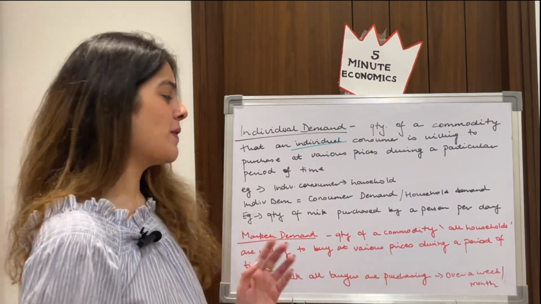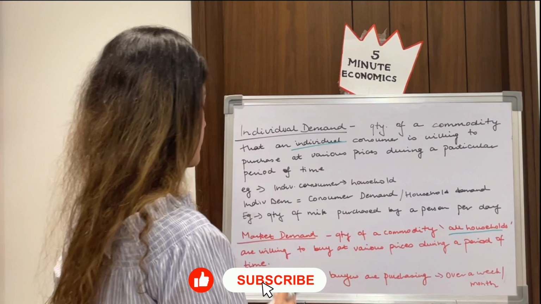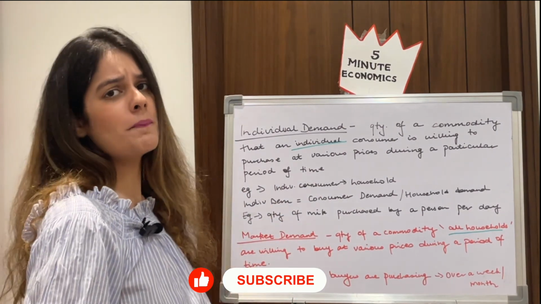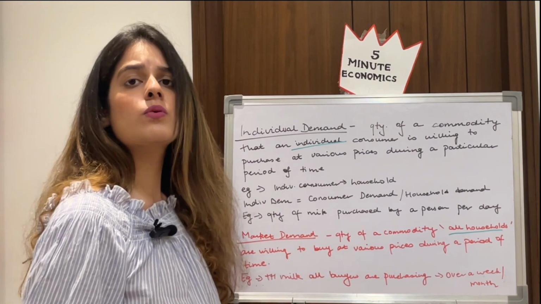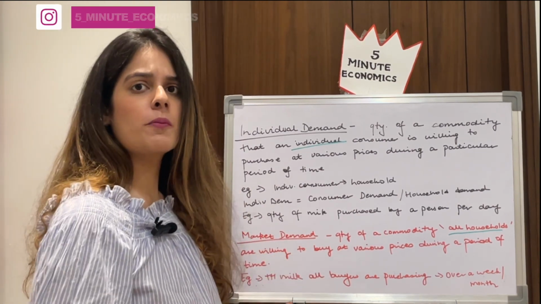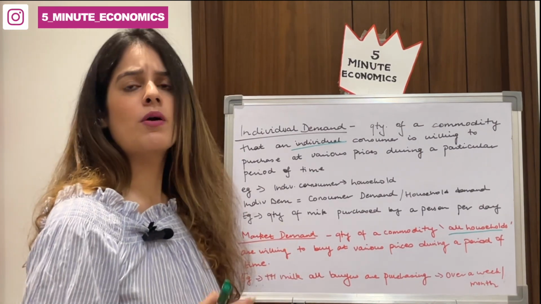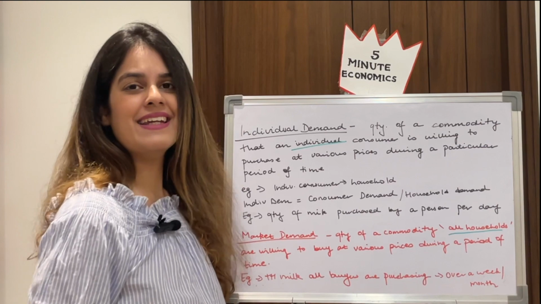Simply, guys, market demand is the quantity of a commodity that all households are willing to buy at a particular price during a particular period of time. An example of this is the total milk which all the buyers are willing to purchase at a particular price over a period of time, maybe a week or month or so. But here we have all households, and there we have only an individual.